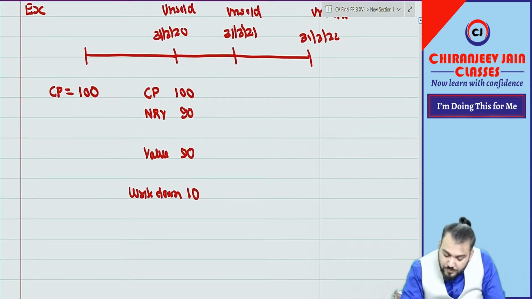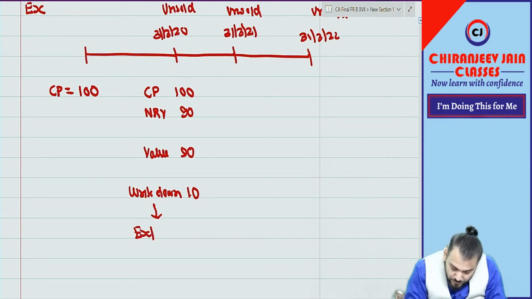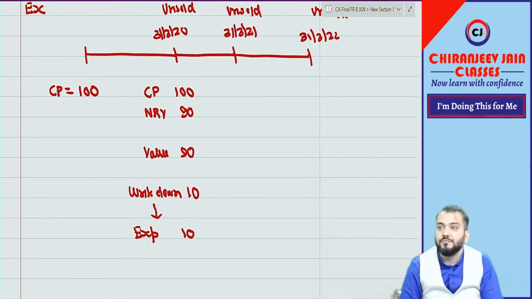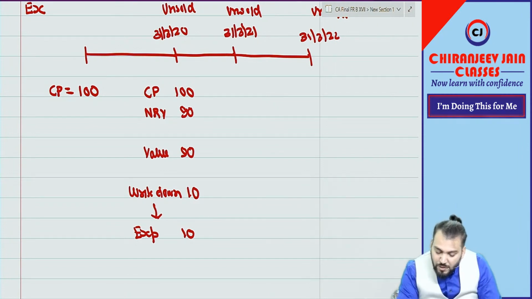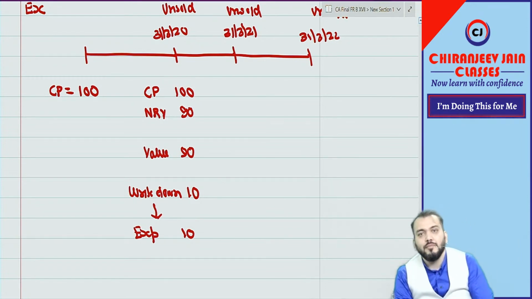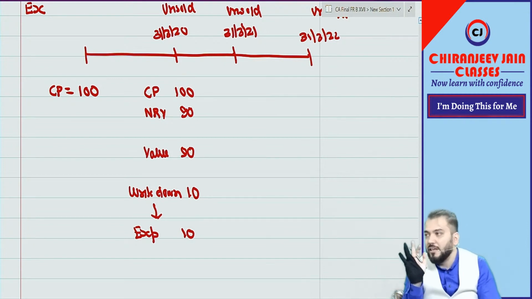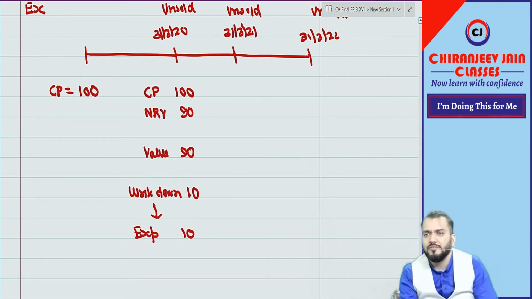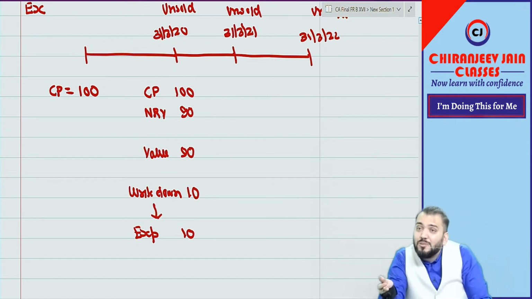This write down will be an expense, and this will be debited to P&L. 90 will come in the balance sheet, 10 will go to P&L as an expense. Any doubt? No doubt.